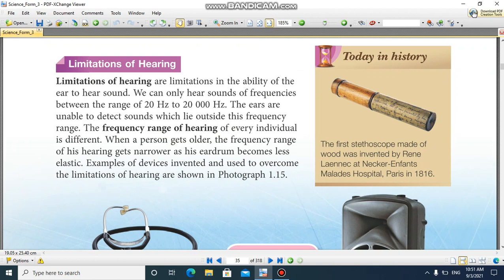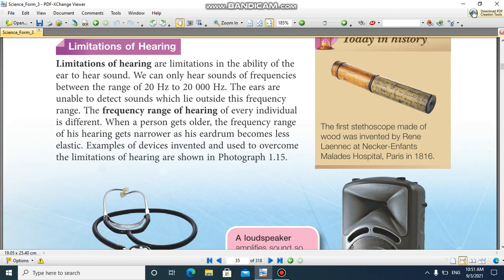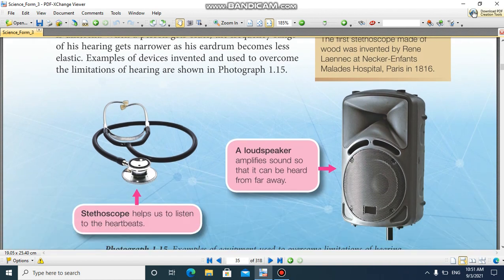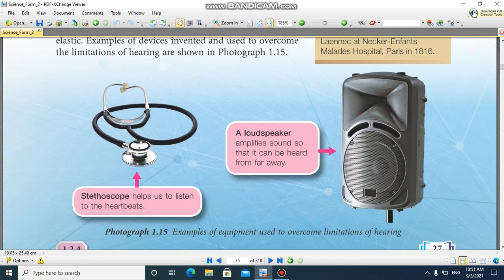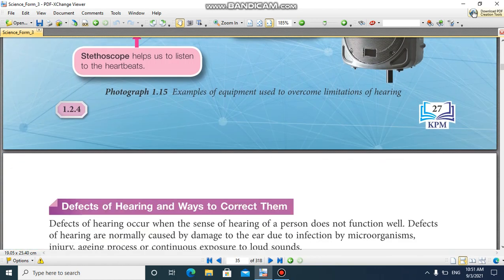Today in history, the first stethoscope, made of wood, was invented by Rene Laennec at Necker Infant Malades Hospital, Paris, in 1816. This one is a stethoscope, which helps to listen to the heartbeat. This is a loudspeaker, which amplifies sound so that it can be heard from far away.